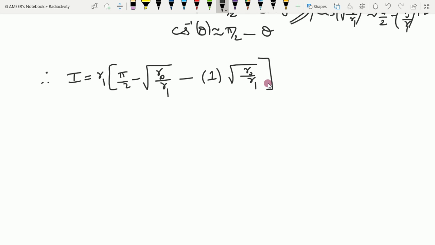So the integration I will become r1 into pi by 2 minus 2 times square root of r0 by r1.